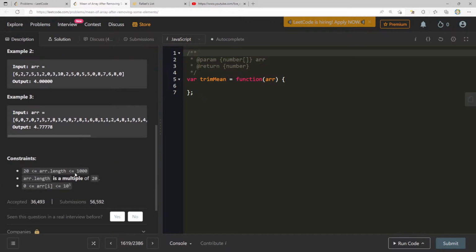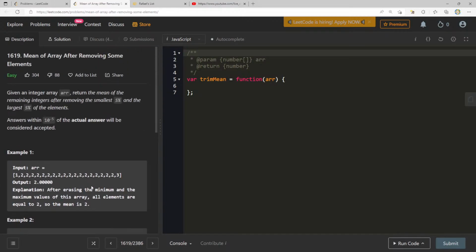So I think we can just do this in a couple of different steps, right? What I'm thinking about doing is, one, we can sort our input array from smallest to largest. Then we need to figure out 5% of what? Like if we had, let's say we had 10, right? Well, is 10 a good number? Because 5 is 25% of the elements, and the smallest 10% of the elements.